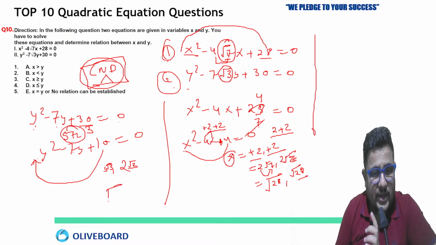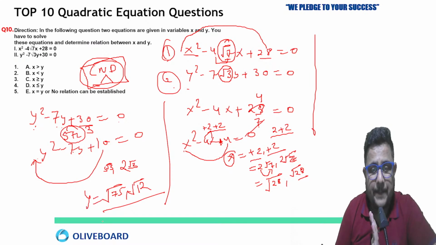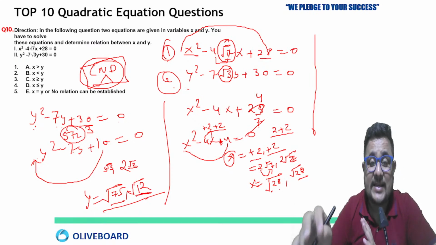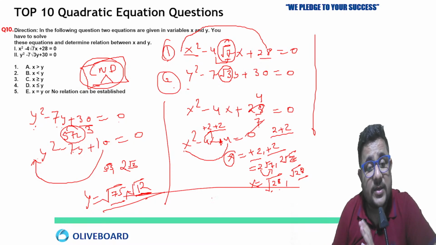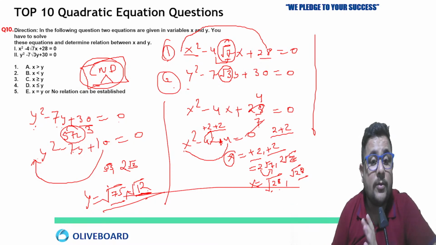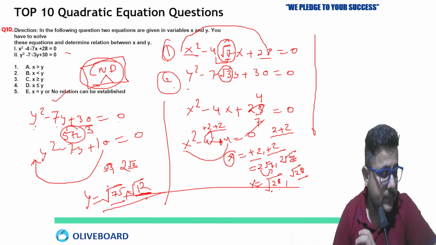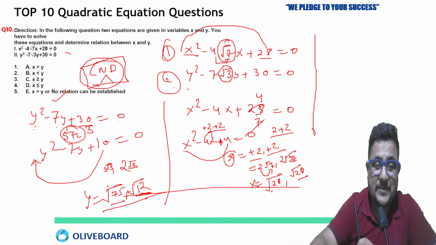So 5 root 3 and 2 root 3. So 5 root 3 is going to be what? 25 into 3 means 75, right? 2 root 3 means what? 4 into 3 in the root, so square root 12. So these are both values of y. Now compare this one. Root of x is root 28, which is less than one value of y, and the second value of y is square root 12, which is less than x, which is not possible. One value of y is greater, one value is less. So our answer is going to be no relation can be established. So yes, PK, your answer was absolutely correct.